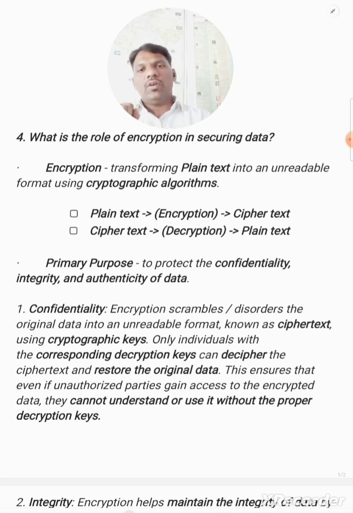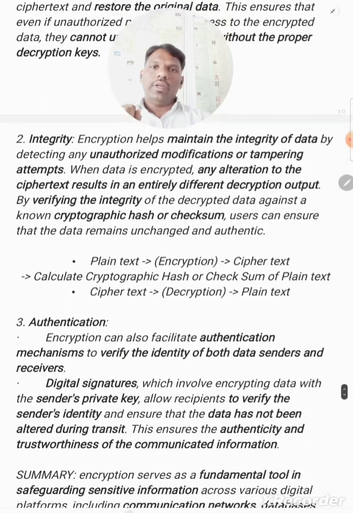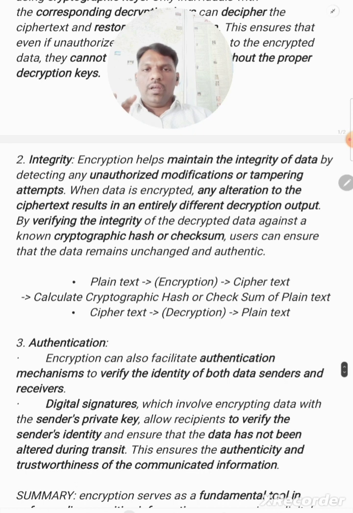Next we will discuss the integrity parameter. The integrity parameter helps maintain the integrity of data. Integrity means uniqueness of the data. So if any unauthorized modifications or tampering happen, in those scenarios we look into integrity.